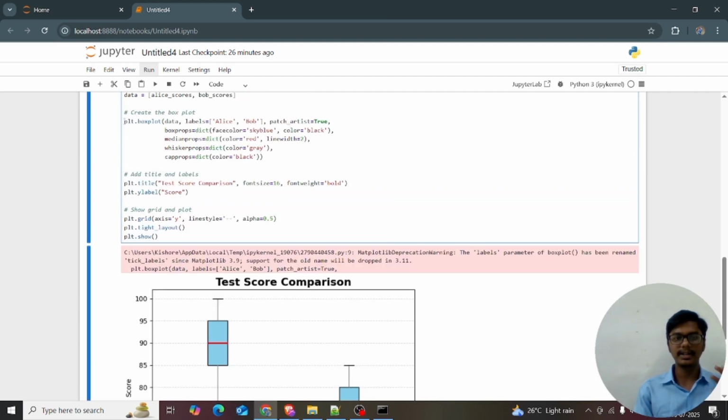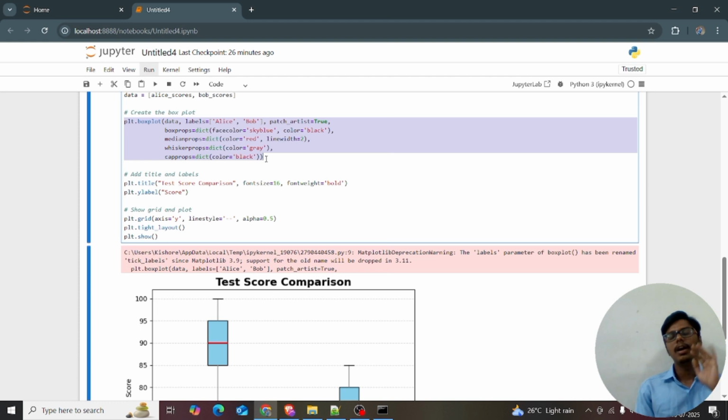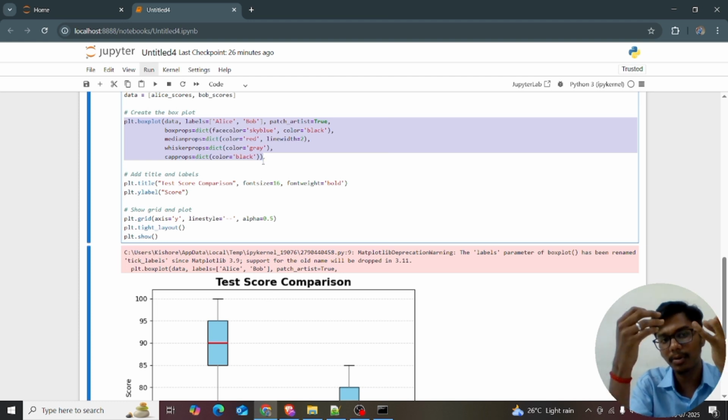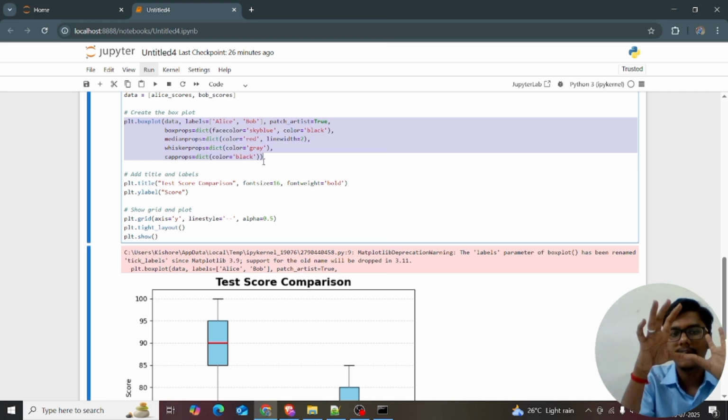These are the parameters that can be given inside the boxplot. Are you able to understand? We are giving the data, the labels, and the patch artist. I want to fill the colors inside the box, so I give patch_artist, boxprops, medianprops, and whiskerprops. They come in this hierarchy.